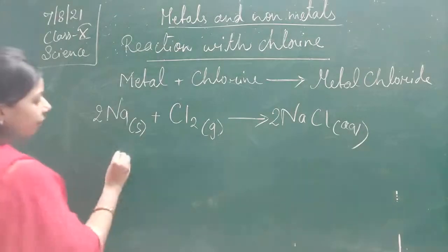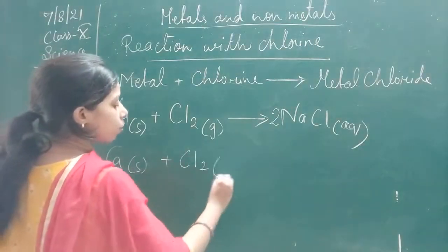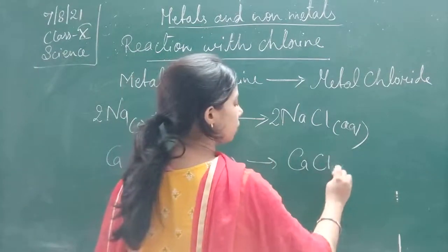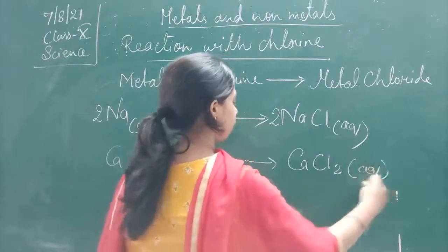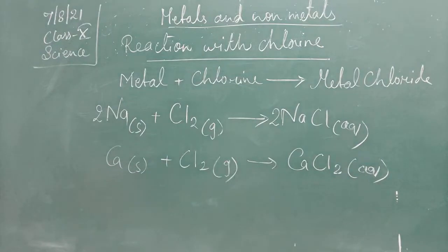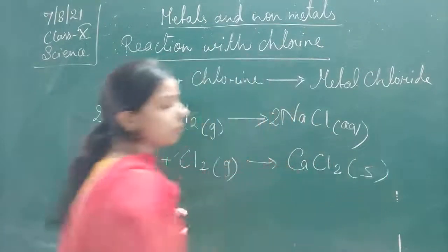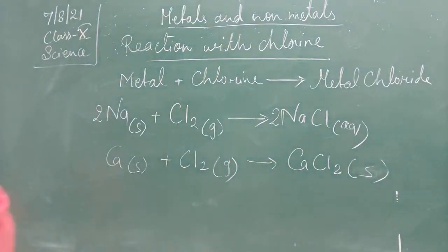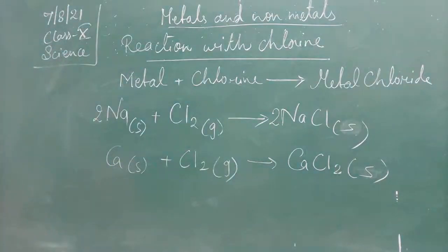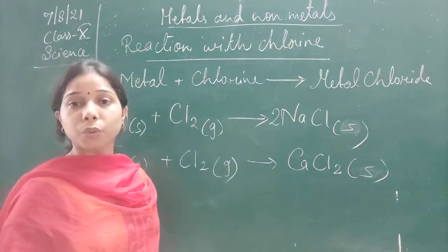Same thing with calcium. Calcium, in the solid state, reacts with Cl2, in the gaseous state, to form calcium chloride, which is CaCl2, in the aqueous form. Now it is already balanced here. Actually, calcium chloride is in the solid state. Even the sodium chloride that we obtain here will also be in the solid state. So this is the reaction of the metal with chlorine.